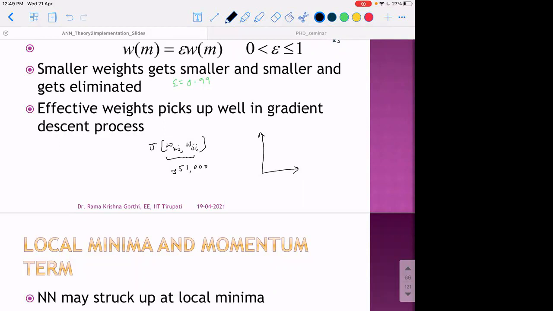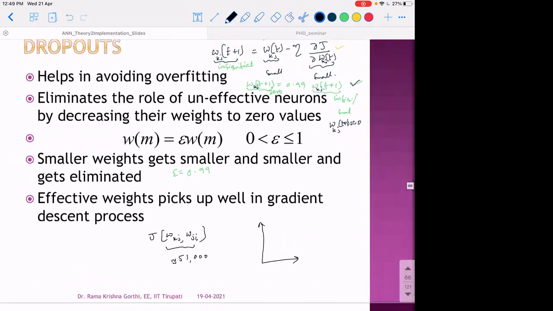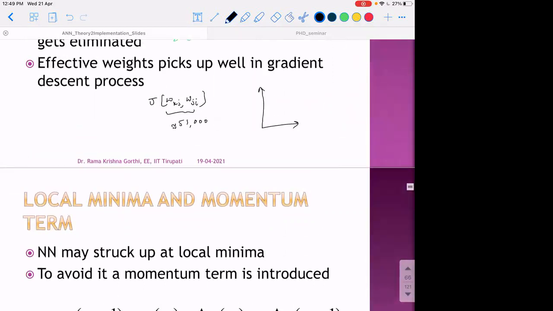Okay, so in 51,000 dimensional space, the cost function will, most of the times, be smooth, and only in some regions will it have valleys and peaks or variations. And hence most of the times, the slope of the cost function may tend to zero. So in such cases, what may happen is the neural network update may get stuck at a local minima.